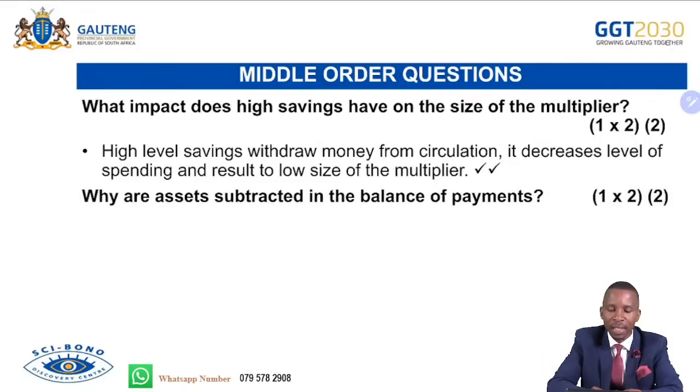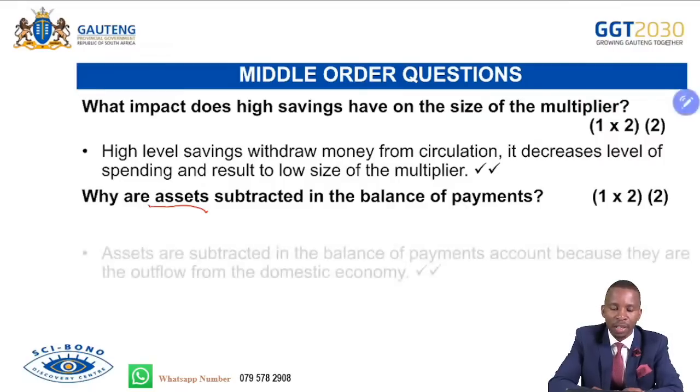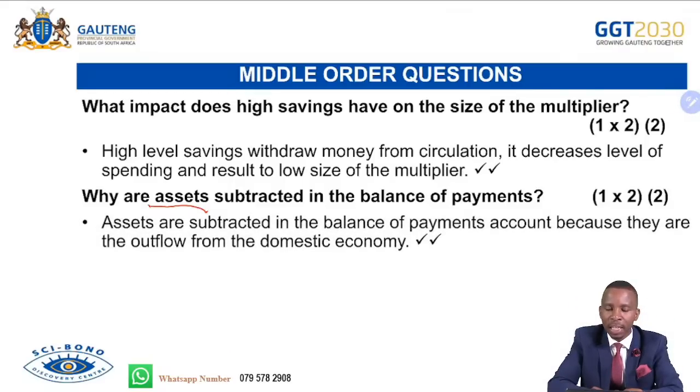Why are assets subtracted in the balance of payments? Remember, in there we have assets and liabilities. So why do we subtract assets, not add them? Because we know that assets are always adding more. So let's see. Assets are subtracted in the balance of payments account because they are the outflow of money from the domestic economy.